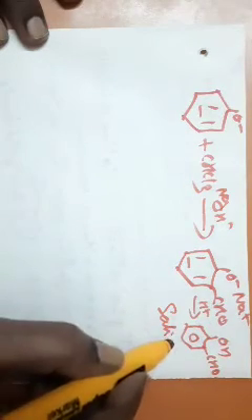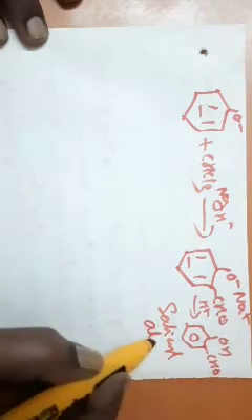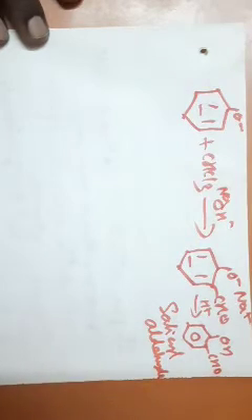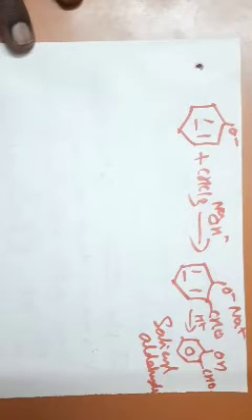It is not salicylic acid. Salicyl aldehyde is obtained as the product. So this is your Reimer-Tiemann reaction. This reaction takes place when the aromatic compound is activated. You should have a group with a lone pair of electrons. Phenols and anilines give this reaction, namely the Reimer-Tiemann reaction.